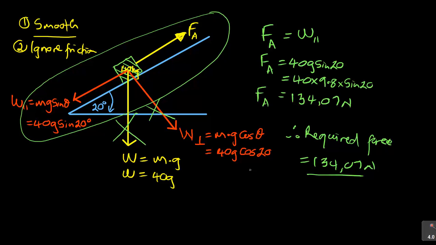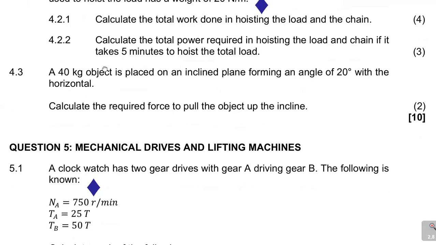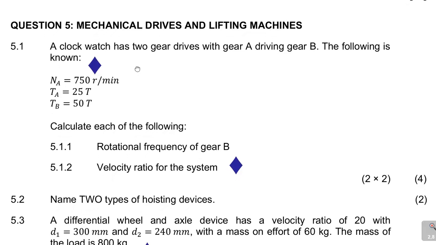Now let us move on to the next question in this case, which is question number 5. So we're done with question 4. It was 10 marks. It's a good 10 marks that you could have actually been able to take advantage of and get all your full marks. Now let us look to question number 5. Now question number 5 is another new module, and the module here is mechanical drives, as well as we are looking at lifting machines.